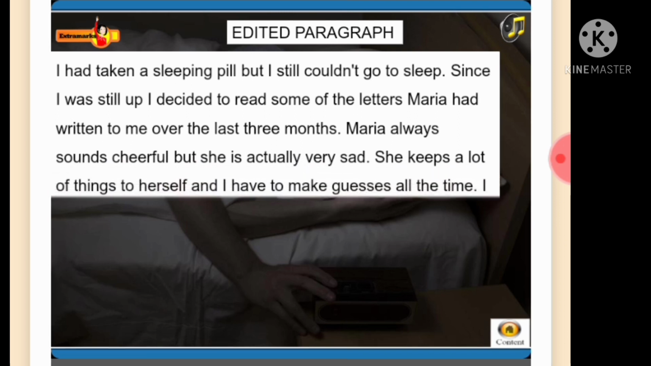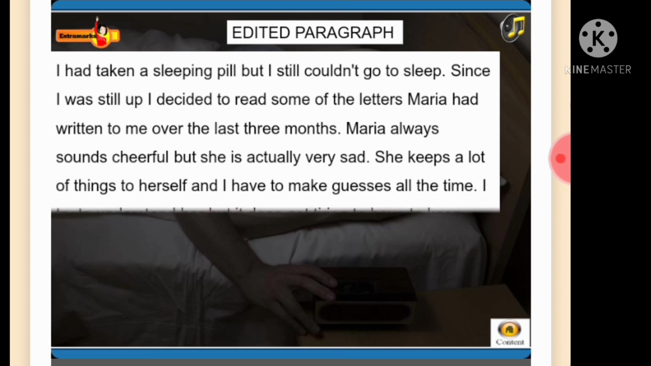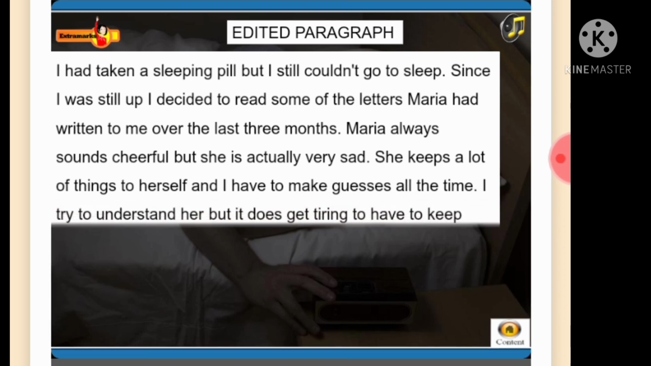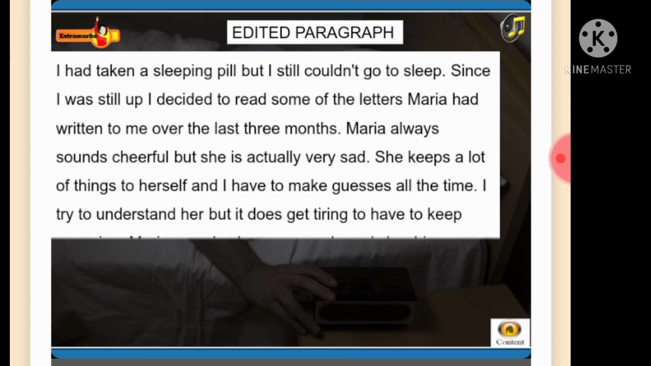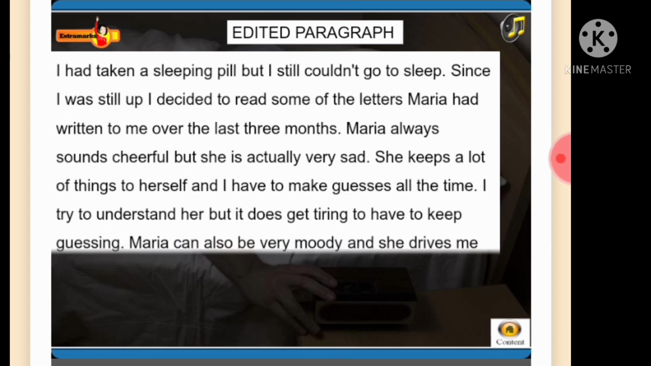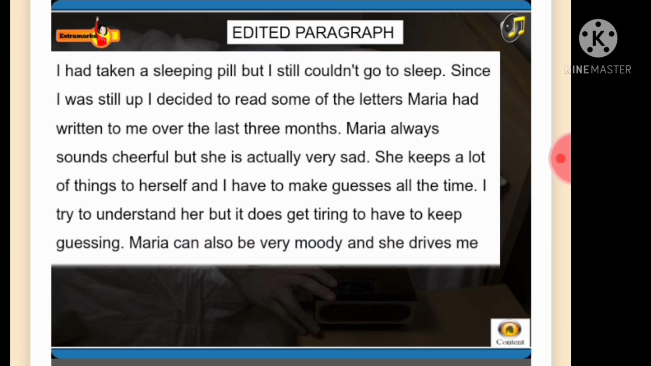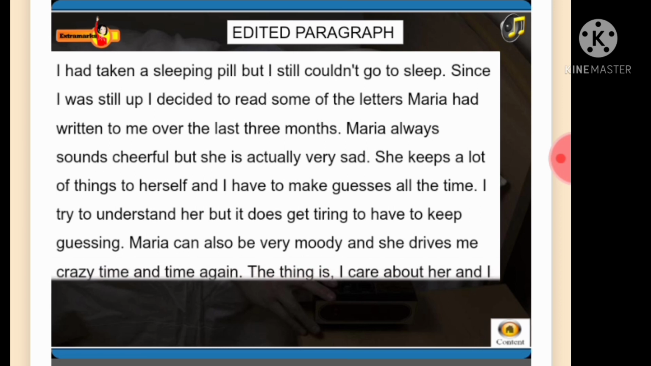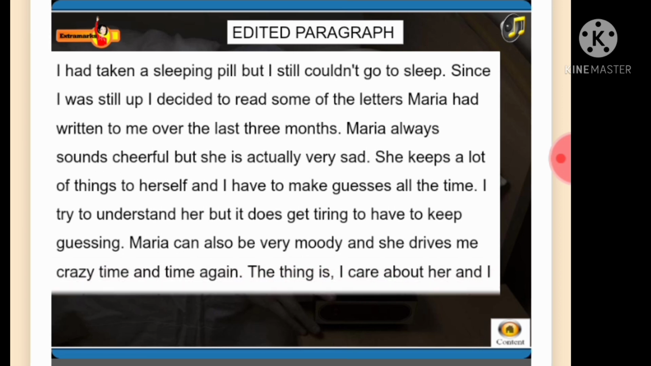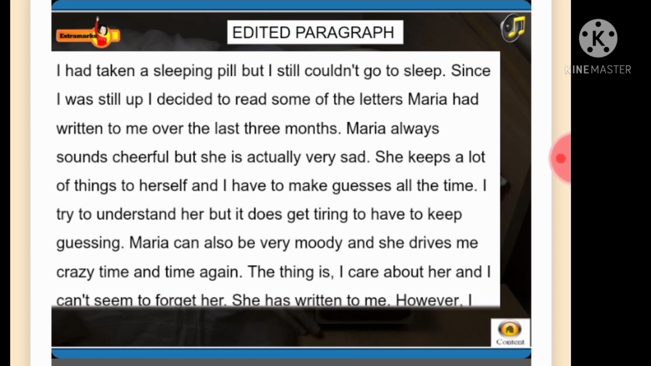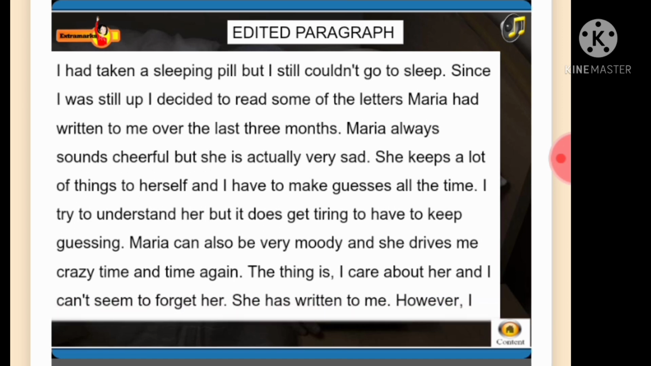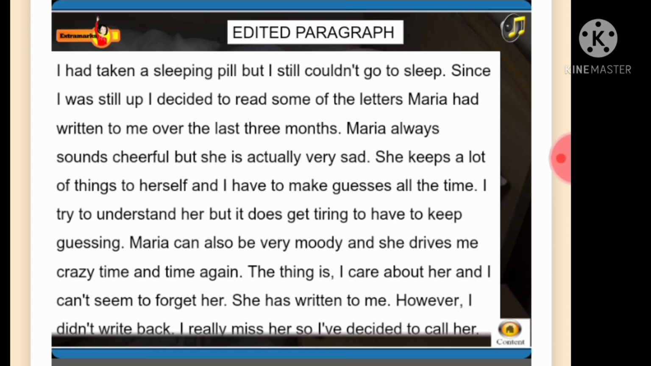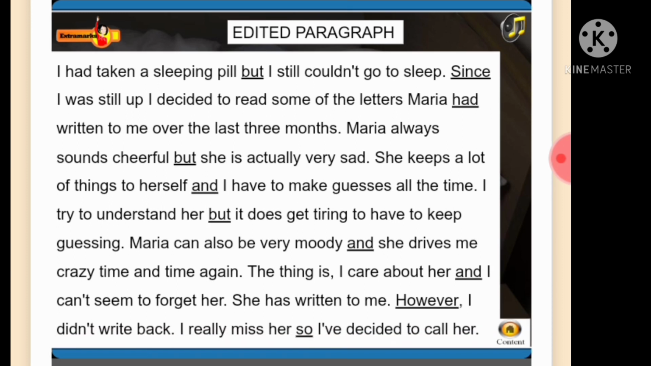She keeps a lot of things to herself, and I have to make guesses all the time. I try to understand her, but it does get tiring to have to keep guessing. Maria can also be very moody, and she drives me crazy time and time again. The thing is, I care about her, and I can't seem to forget her. She has written to me. However, I didn't write back. I really miss her, so I've decided to call her.